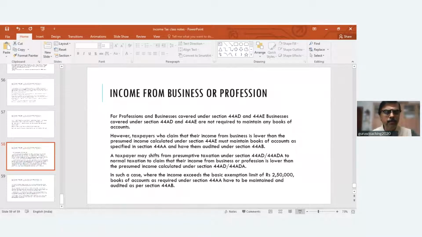So I am running a profession. I have other income. My professional income is, let us say, 10 lakhs. I need to assume 50% of my professional income, because for business it is 8%, for profession it's 50%, presumptive tax. Okay, my turnover is 20 lakhs as a professional, and 50% of my 20 lakhs is 10 lakhs. That is my profit or income.